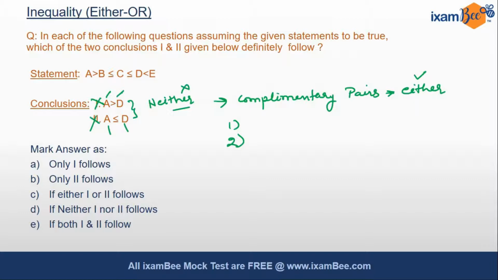So as we see, the variables A and D are present in both of our conclusions. So our second condition also follows as well as first also follows. The third condition is that all the symbols should be present combining the two conclusions. That means if we combine both the conclusions, greater than should also be present, less than symbol should also be present, and equal to should also be present. So as we see, all these three symbols are present in our first and second combined conclusion, so our third condition also follows.